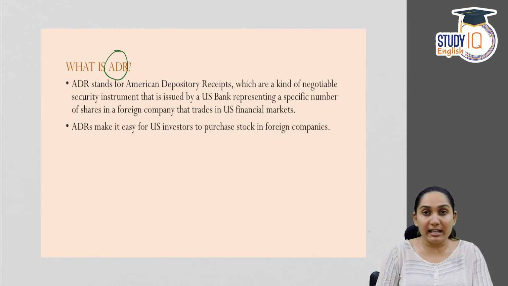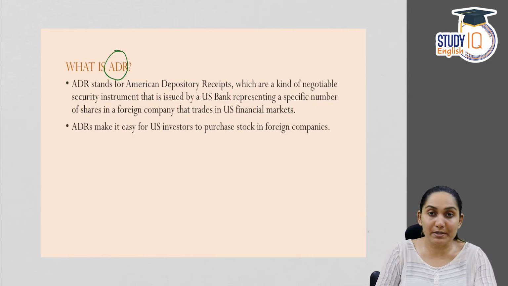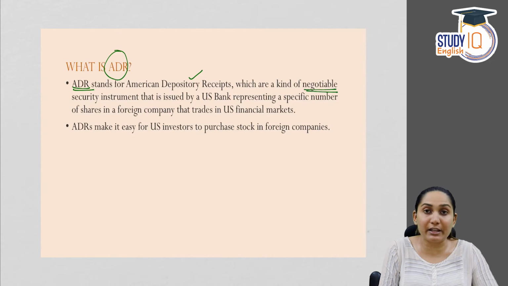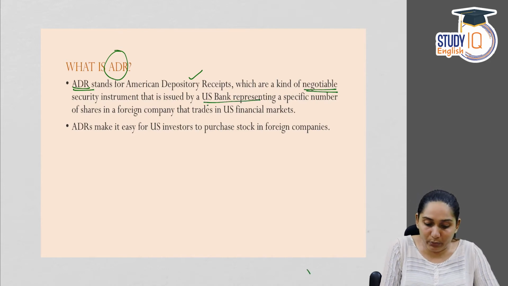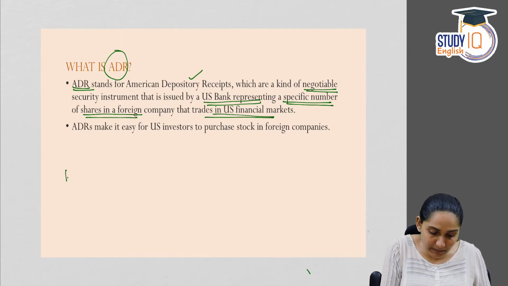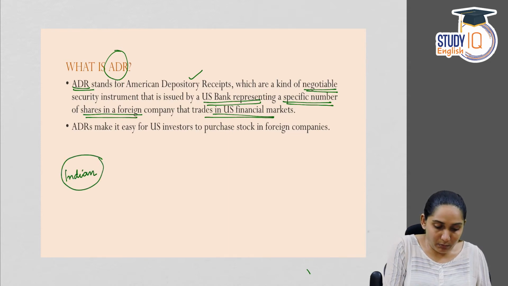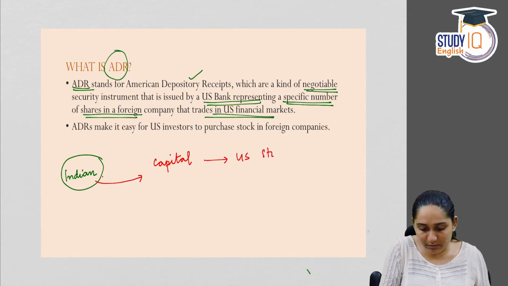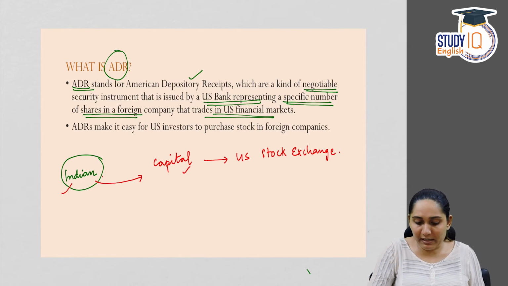Now we are coming to ADR and GDR, American Depository Receipts and Global Depository Receipts. ADR stands for American Depository Receipts. These are a kind of negotiable security instrument that is issued by a US bank representing a specific number of shares in a foreign company that trades in the US financial market. Now let us make it more clear. Now an Indian company wants to raise capital from a US stock exchange. Alright, so an Indian company wants to raise capital from a US stock exchange.